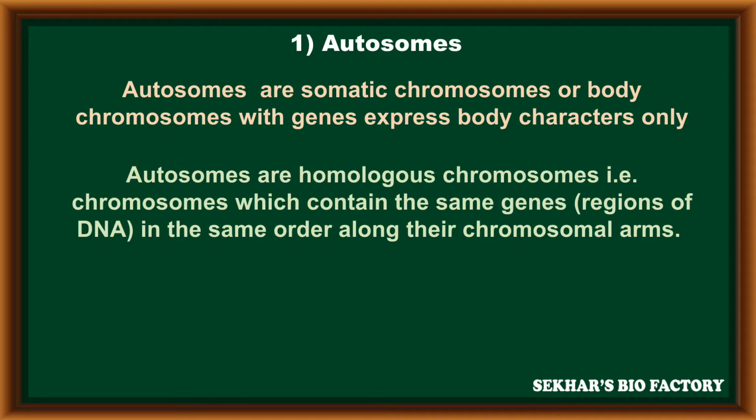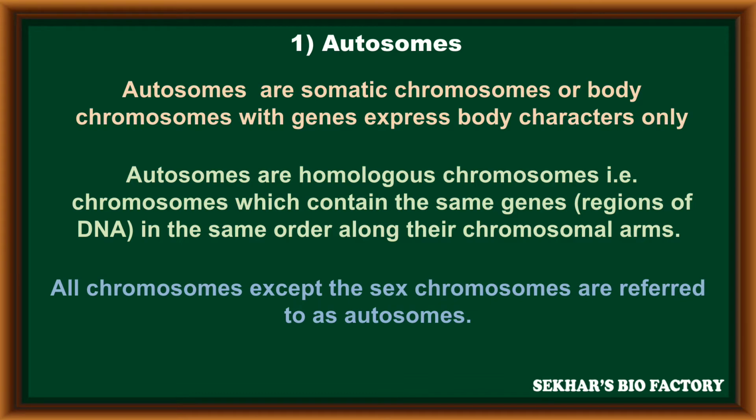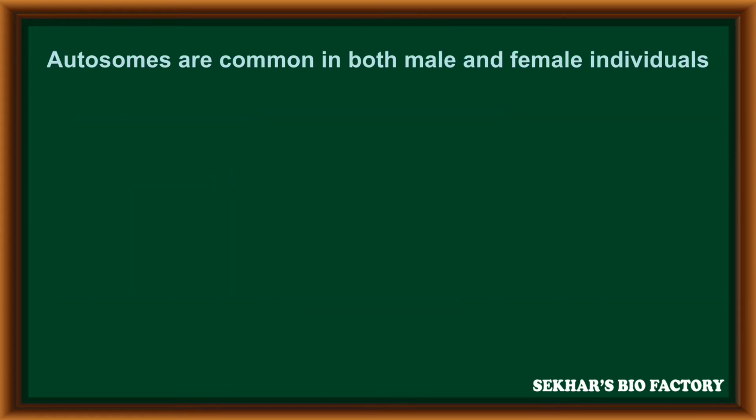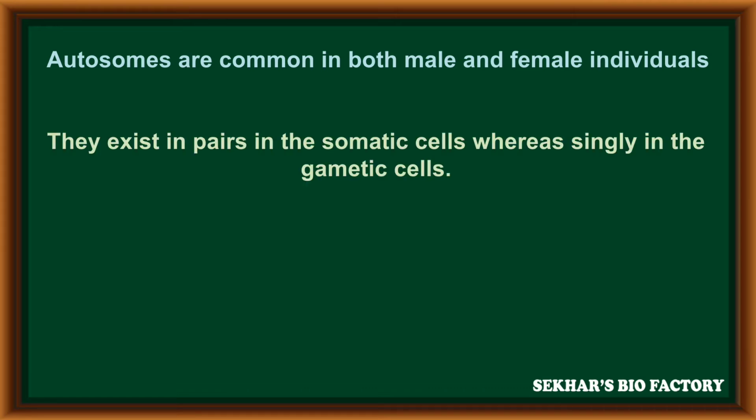Autosomes are homologous chromosomes, which contain the same genes, especially the region of DNA, in the same order along their chromosomal arm. All chromosomes except the sex chromosomes are referred to as autosomes. Autosomes are common in both male and female individuals. They exist in pairs in the somatic cells and singly in genetic cells.